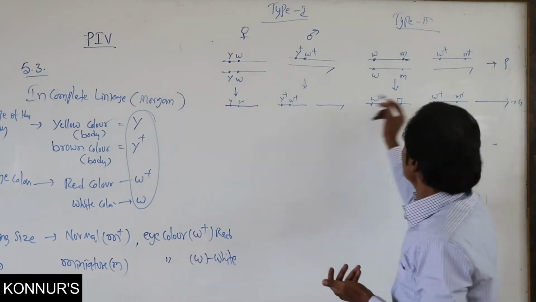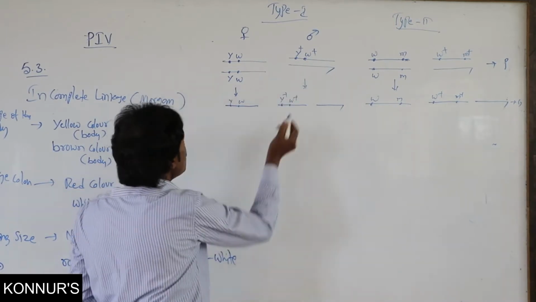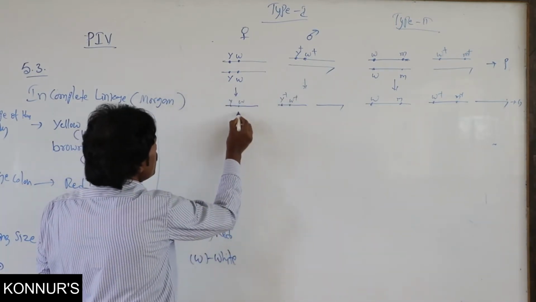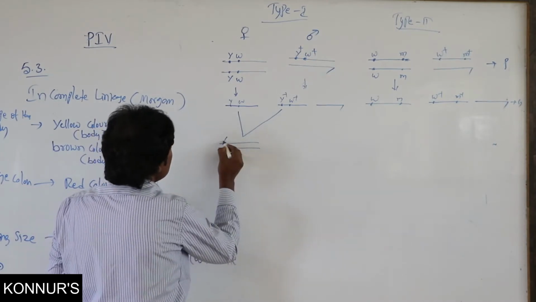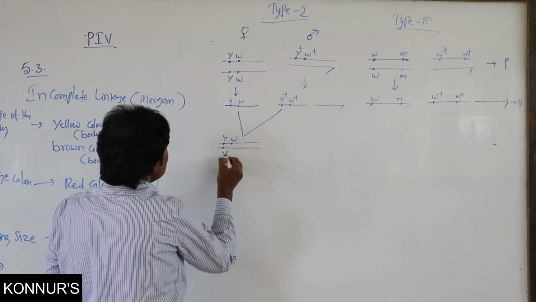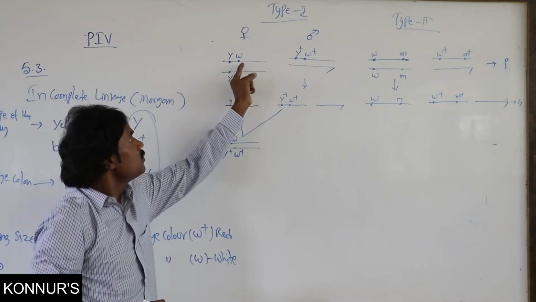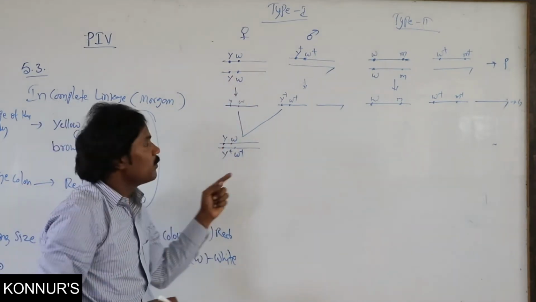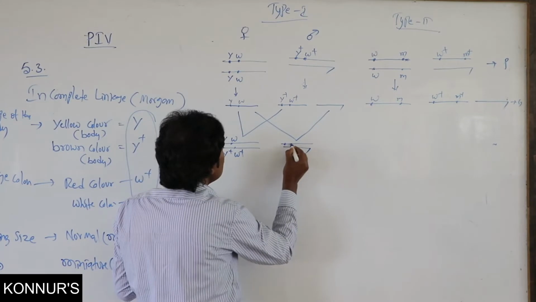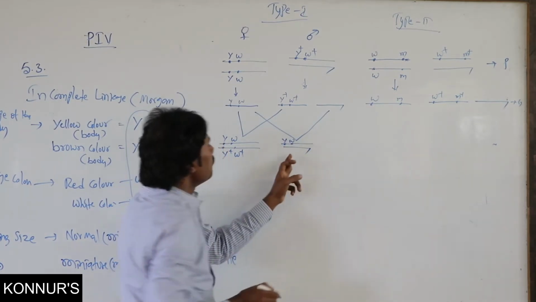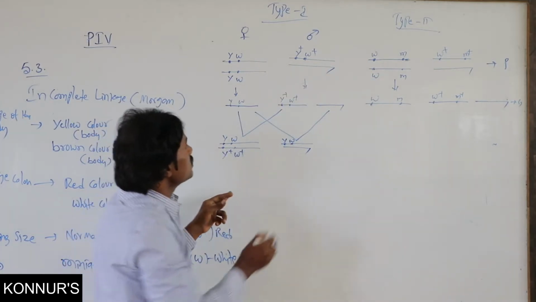Then what about the F1 progeny? In F1 progeny, the female can cross with the male. Normally the female will be the recessive one, here the wild type female. Then the male, vice versa. The male, earlier it was the wild type, now it is normal according to its characters.